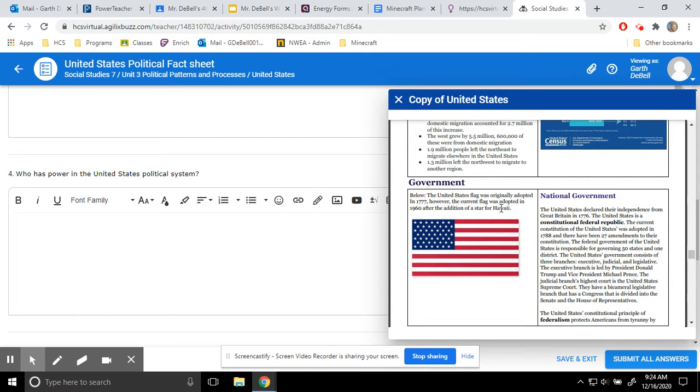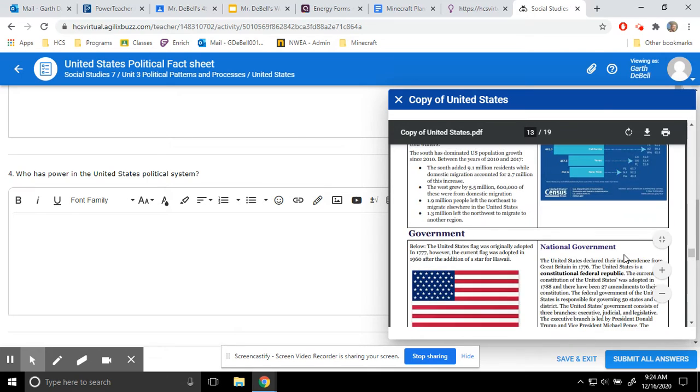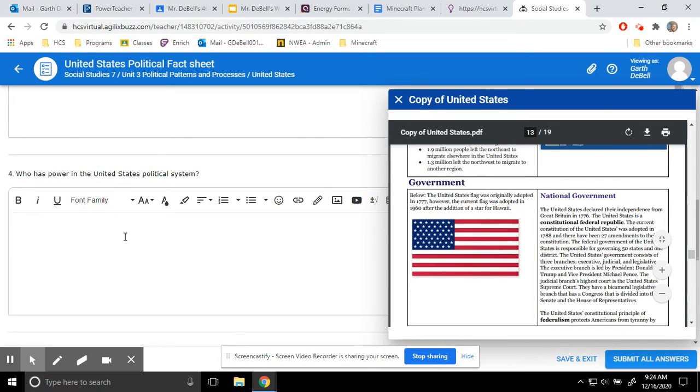All right. So in the United States, we have 3 branches, right? Right here. Executive, judicial, and legislative, right? And this tells you that this is the United States government. So this is the federal government. That is part of who has power in the system. And you can mention our current president, our current vice president. You can talk about the judicial branch, what it does, right? Because these are the executive branch people. And then the legislative branch is broken up again. So that's some information that you can put there.